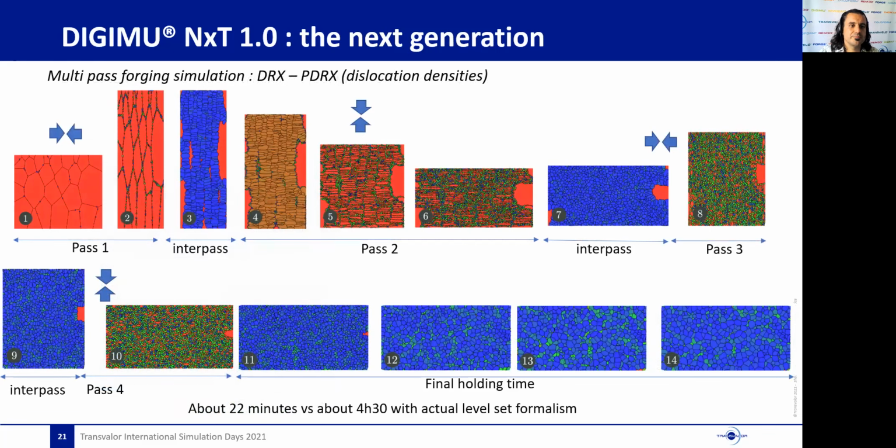Here you can see a multipass hot forging simulation with 4 blows. The first one with horizontal compression, second one with vertical compression, third one with horizontal compression, fourth one with vertical compression, and then maintained at high temperature. The simulation has taken 22 minutes with the new Lagrangian formalism versus approximately 4 hours and 30 minutes with the level set formalism. You can now better understand my enthusiasm and see that the word breakthrough was not misemployed when I speak about this DIGIMU NXT1 version.